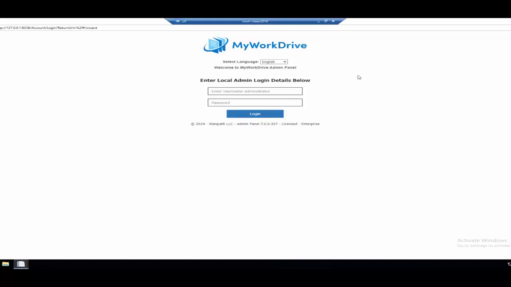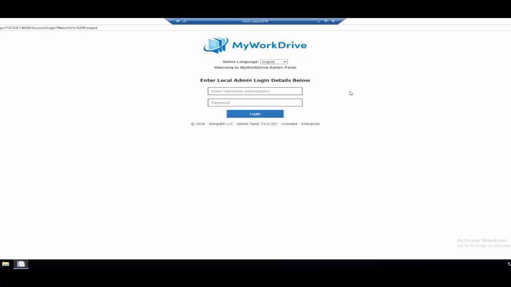So think about the control panel for MyWorkDrive as just sort of a configuration tool, right? The MyWorkDrive web server needs to have a way to administer things that you're turning off and on, and so think of this as sort of a front end to make the changes that it needs to make. It's no longer acting as the user when you log in and immediately integrating in that way. It's a big change in the way the MyWorkDrive server functions, because you cannot take the MyWorkDrive server and say, oh, I can impersonate user so-and-so.